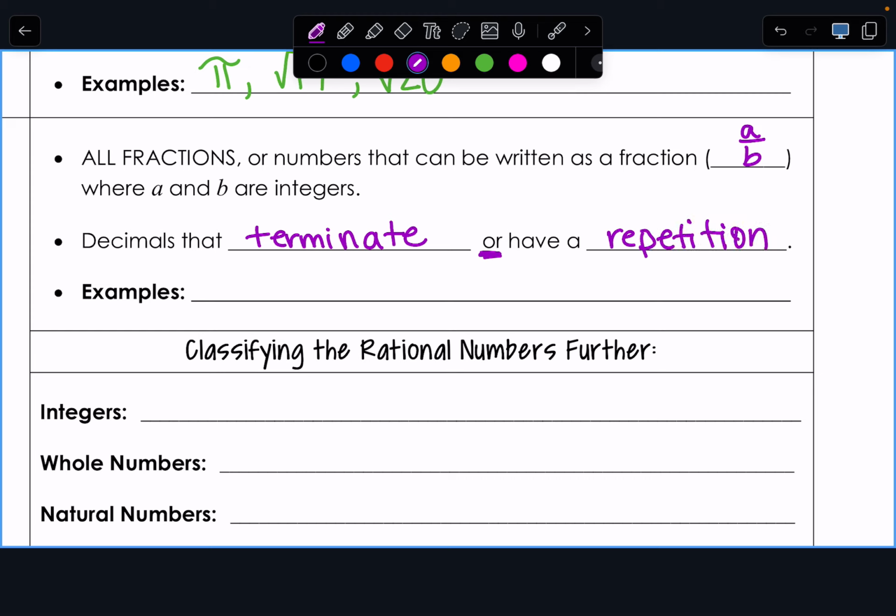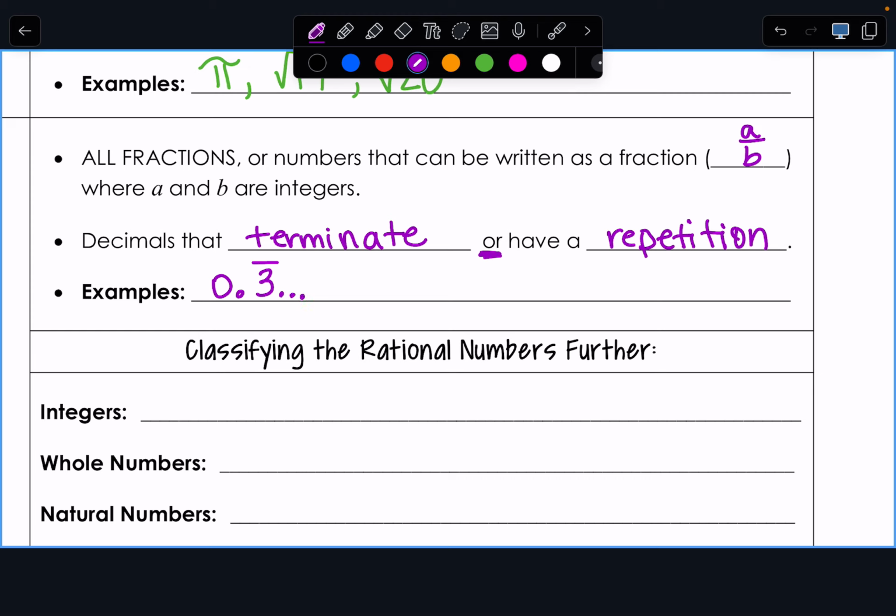Okay, so one or the other. So a repeating decimal. Can you think of a repeating decimal? Okay. So like the number 1/3 is 0.333333333, right? The 3 just repeats. So that line on top means, hey, that number's repeating. Okay? And this like dot, dot, dot would mean like it keeps on going and going and going.